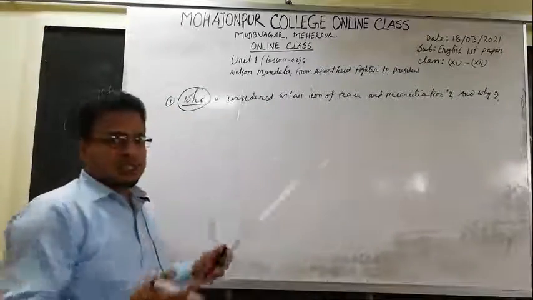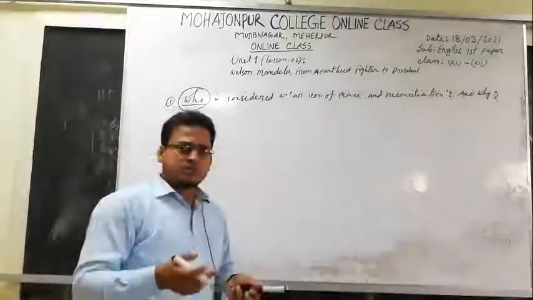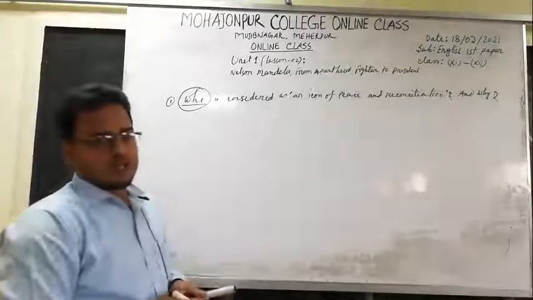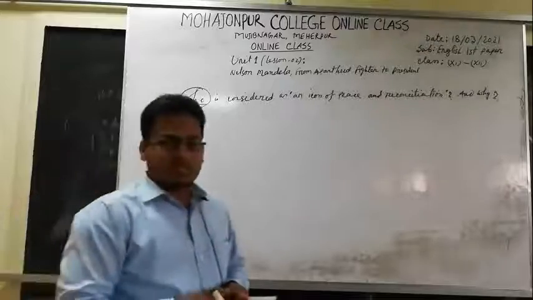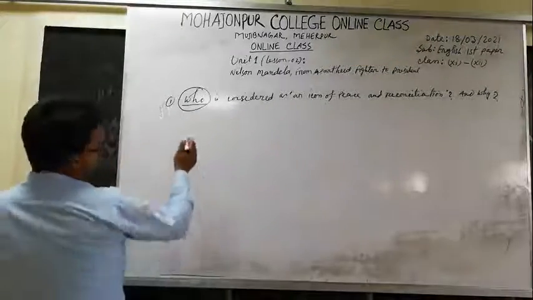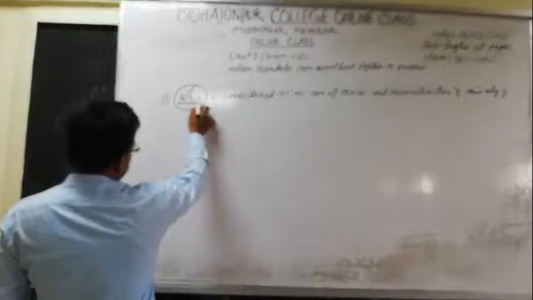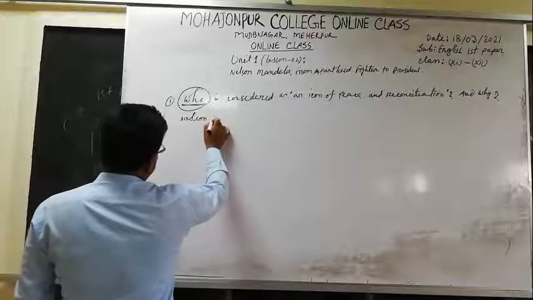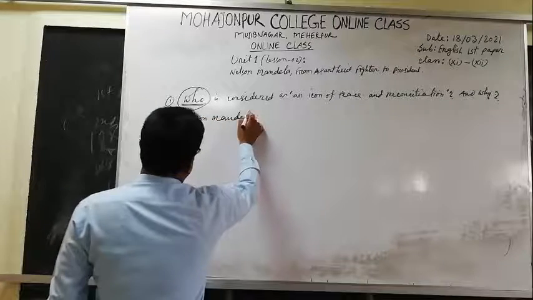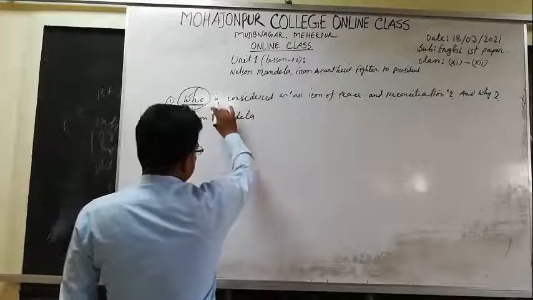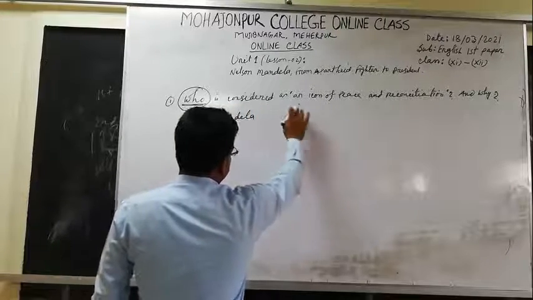According to the passage, we have learned that Nelson Mandela is considered as an icon of peace and reconciliation. So you have to write the answer here: Nelson Mandela, and then the rest of the words in this question.